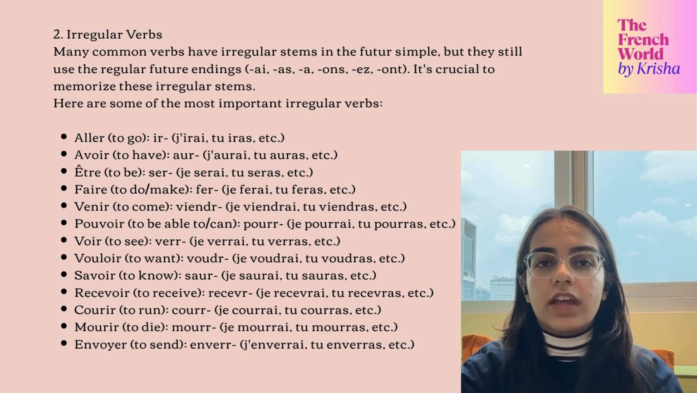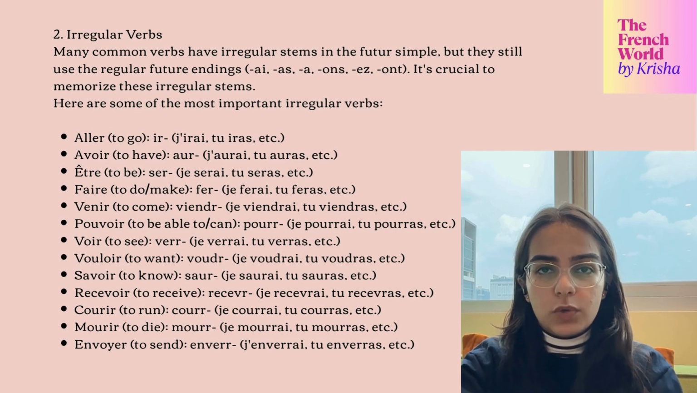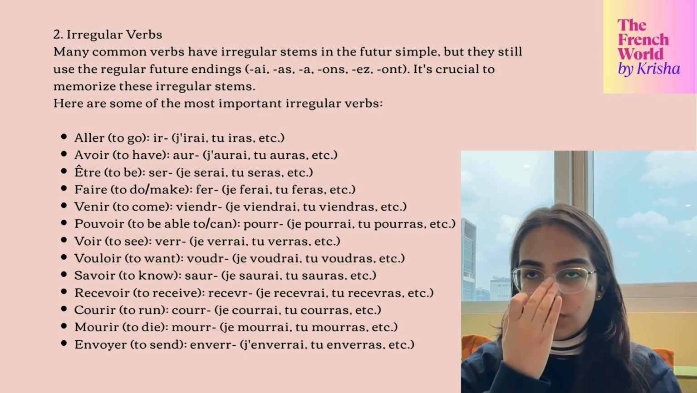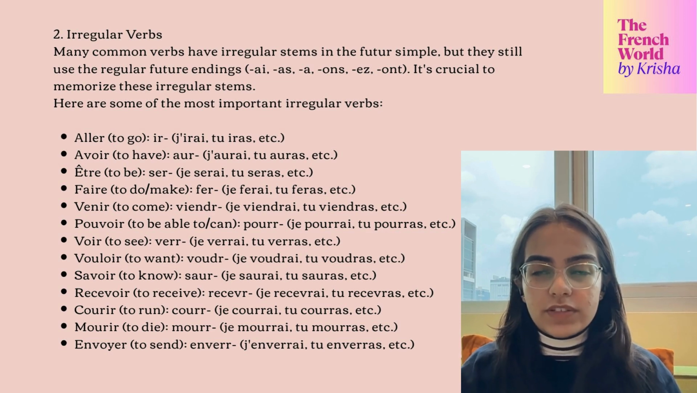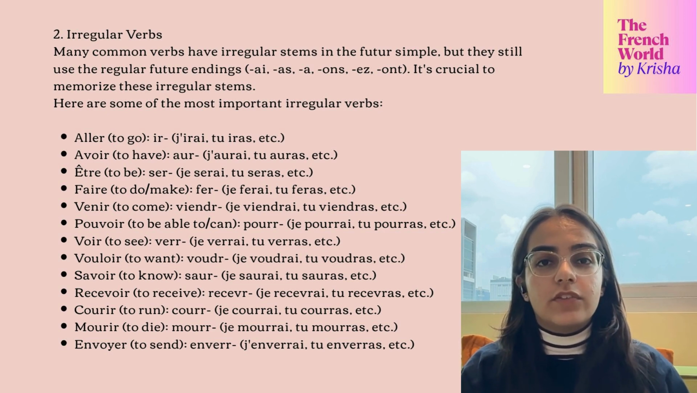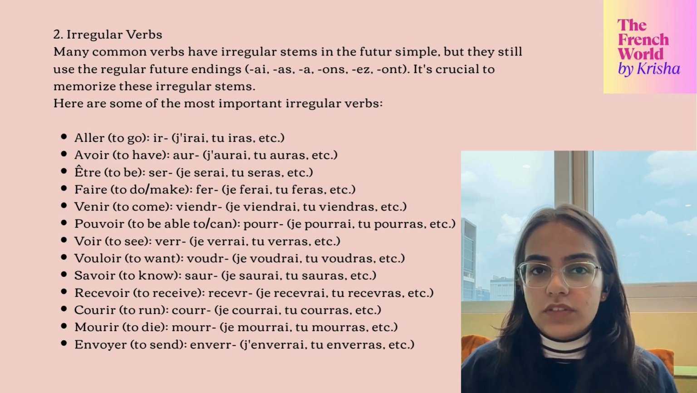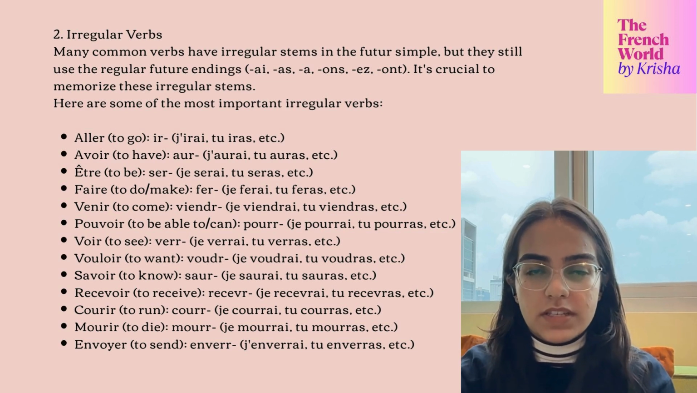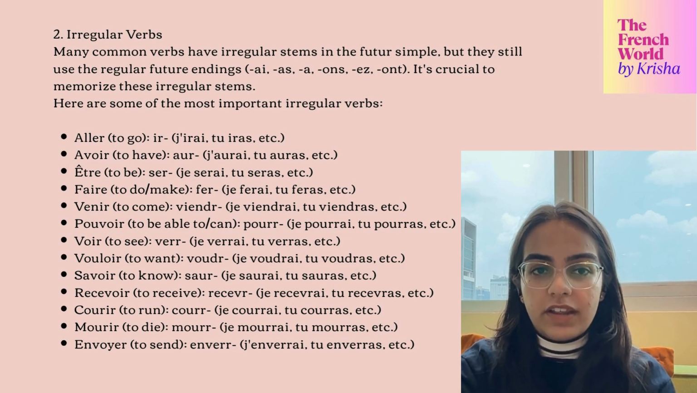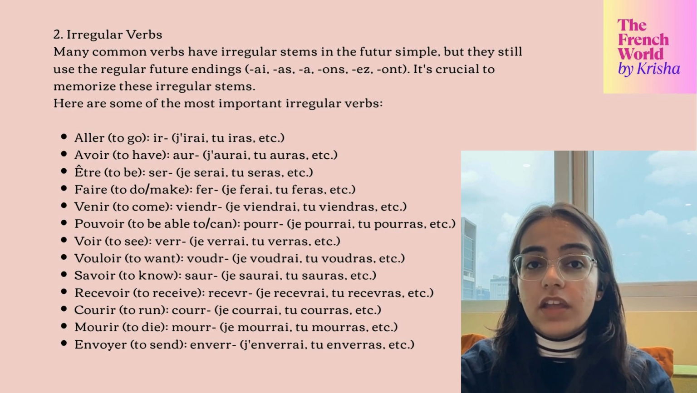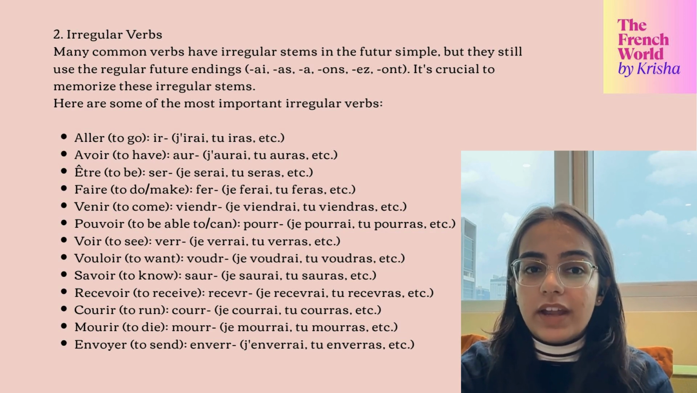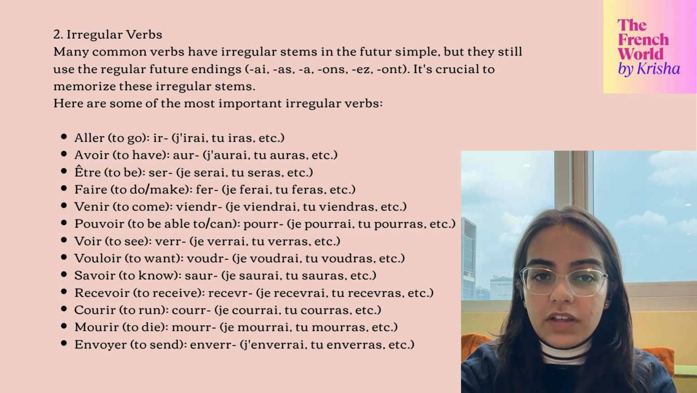Now we have the irregular verbs, and how to make the futur simple of these. If for some reason French does not take the infinitive form of these verbs, we have to form a new root to add the futur simple endings to. Some common verbs I've added here, like aller, to go. We're not going to add the futur simple endings to aller, we're going to add them to ir. So this becomes a new stem. It becomes j'irai, tu iras. So we take this ir and then we add ai, as, and all the endings to this ir.